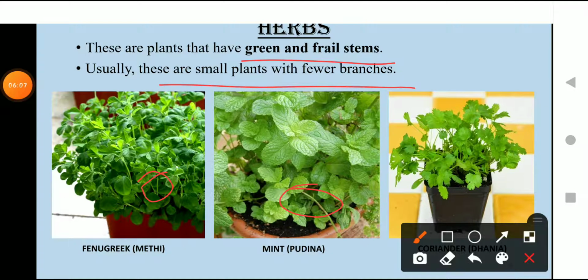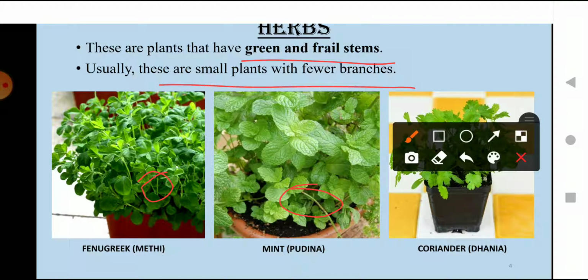So what are herbs? They are small plants, less than 1 meter in height. Their stems are pretty tender. Tender means they can easily be torn apart, and they have few branches. A few examples of herbs are methi, that is fenugreek, then mint, that is pudina, and coriander, in Hindi we call it dhania. So these are some examples of herbs. Herbs are the smallest plants, you can say.